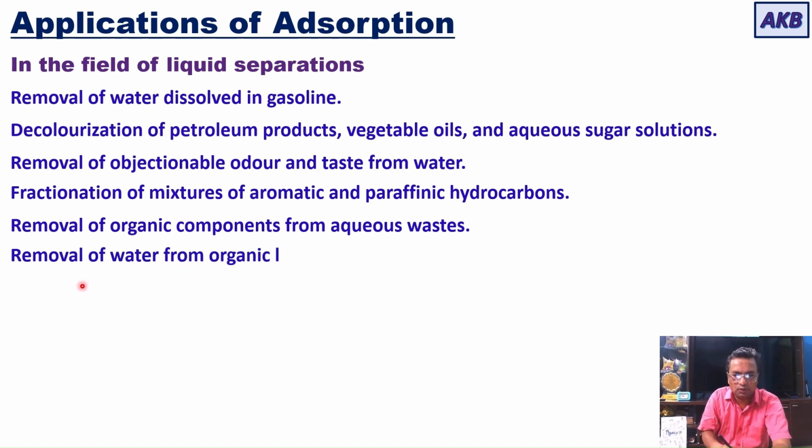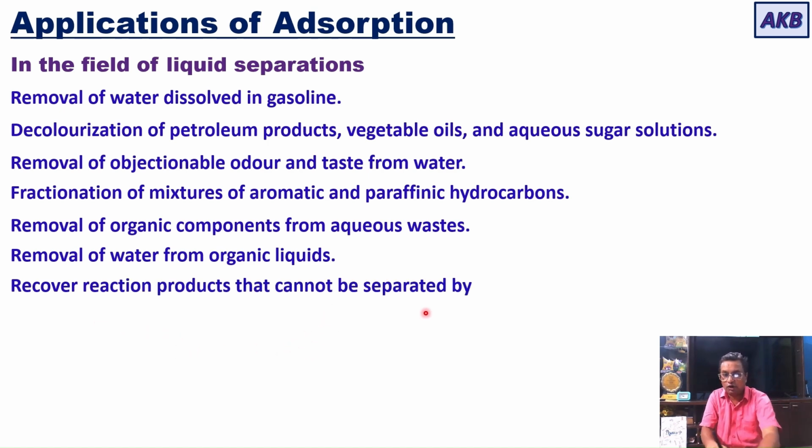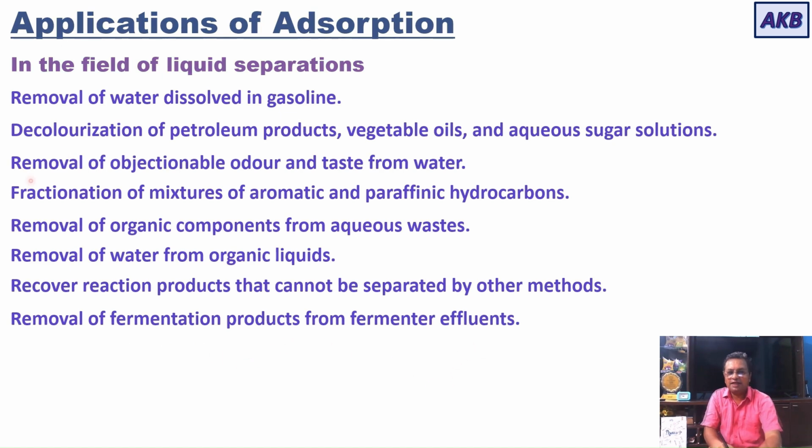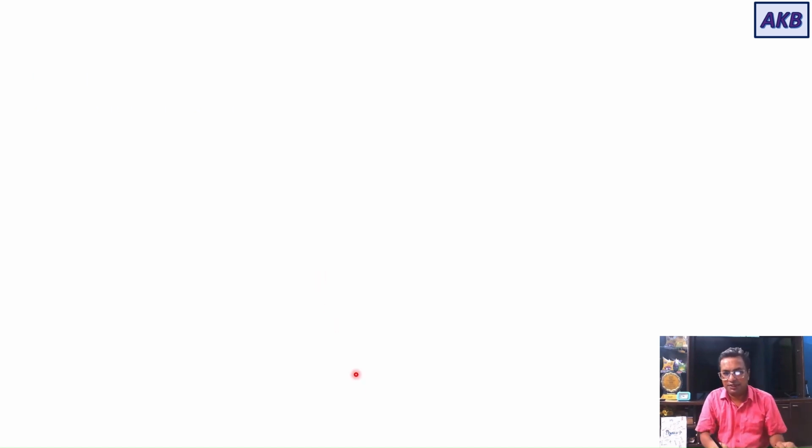Then adsorption can also be used for removal of water from organic liquids, and to recover reaction products that cannot be separated by other methods. So when you have reaction products and you don't have any suitable operation for separating those products, then you can go for adsorption. Then you can use adsorption for removal of fermentation products from fermenter effluents. So these are the applications in liquid separation.